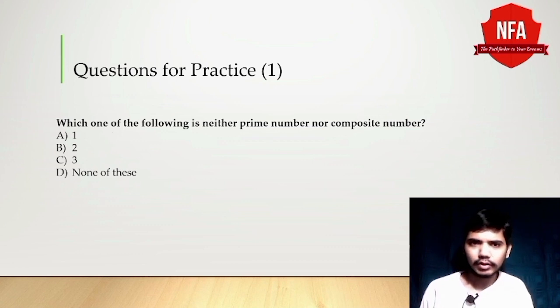The question says, which one of the following is neither a prime nor a composite number? We know a number which is not a prime and not a composite number is 1 only. So correct answer is 1.